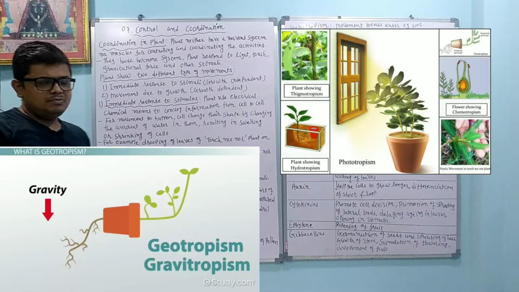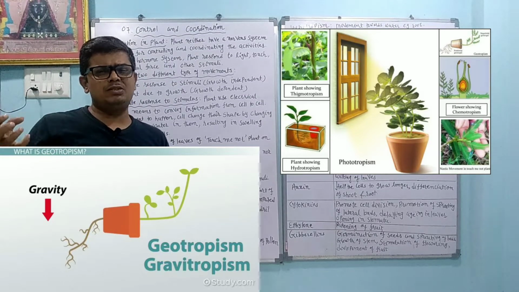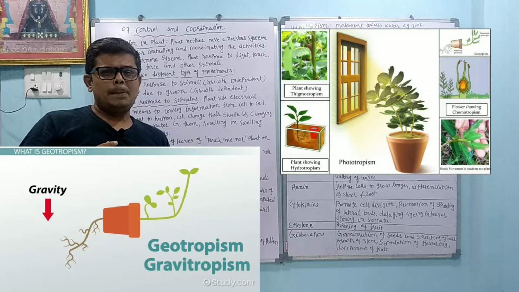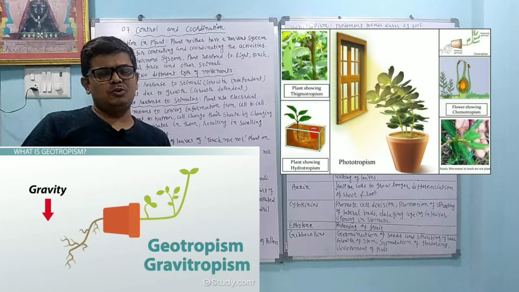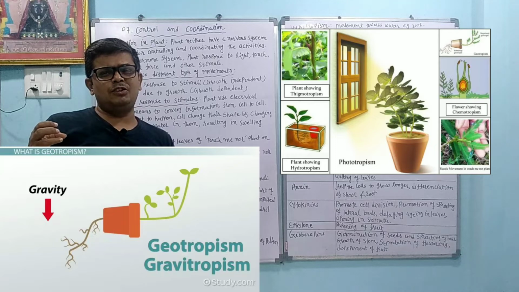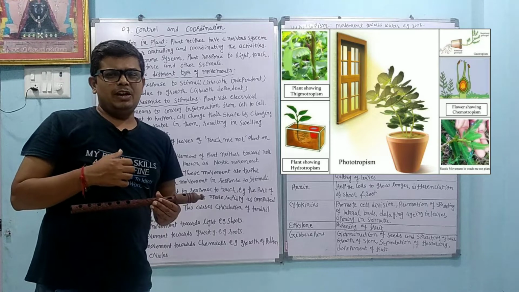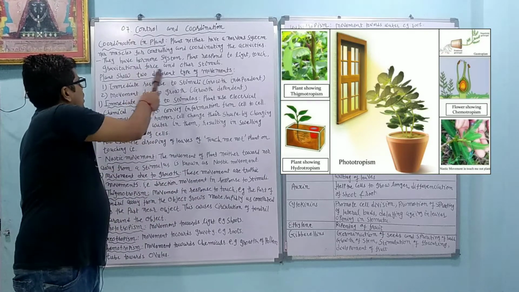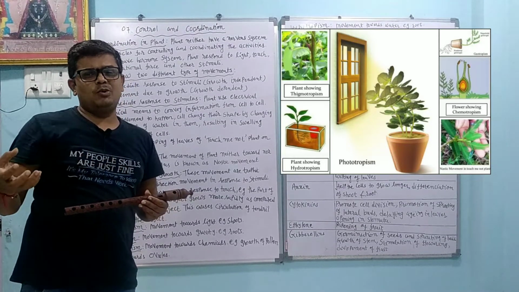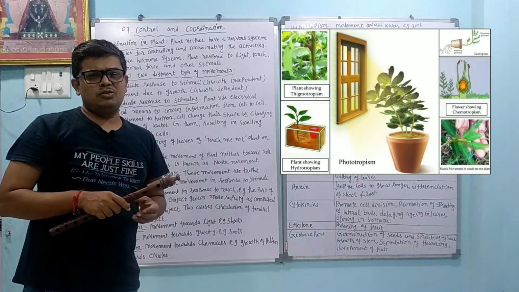Gravitational force: the response is called geotropism. Roots move towards the gravitational force, whereas the stem moves against the gravitational force. So one is positive and the other is negative. When growth is towards the gravitational force, that is called a positive response, and when it is against it, that is called a negative response. And there are other stimuli also, like plant roots going towards water, which is called hydrotropism.